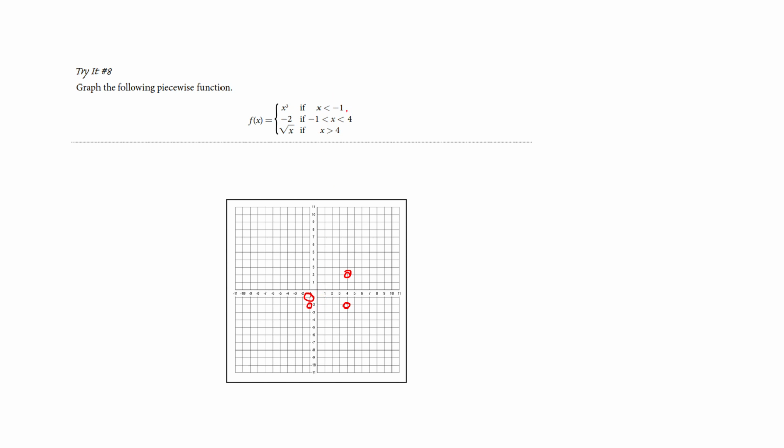Now, when we go from the point -1, -1, we had our cubic there. So a cubic looks like this. It would have kept going and turned upright, but we stopped at that point right there. Now between these two endpoints, -1 and 4, I'm always -2. And from 4 on, I'm the square root function. From here on, I'm a square root. And I don't need you to get these perfectly, like they have to match. If you know the basic shape, that's what you need. And this is our piecewise function.